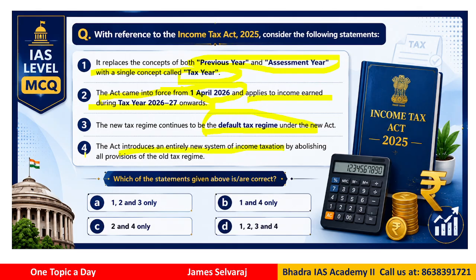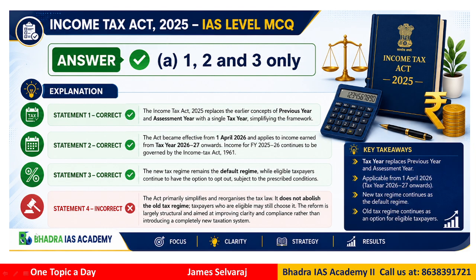So which of the statements are correct? We have to be very clear. Options are 1, 2, 3; 1 and 4; 2 and 4; and all of 1, 2, 3 and 4. As I already told you, the new system does not change everything entirely. So the problem is with statement number 4. Therefore the correct answer would be options 1, 2 and 3 only, because statement 1 is correct, 2 is correct, 3 is also correct, right?